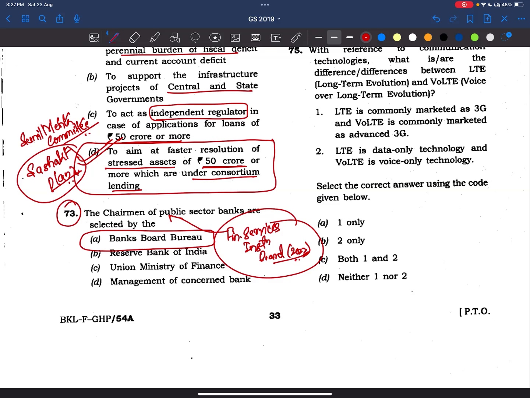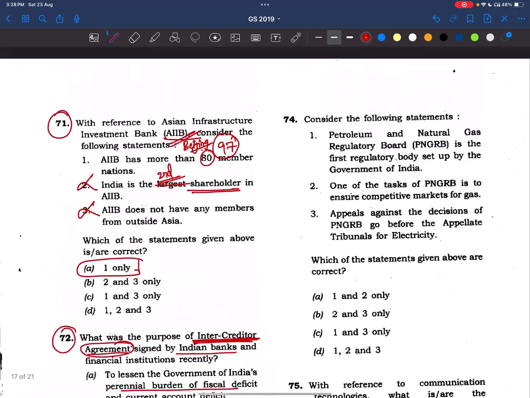Now, we have to read about this as well. Some basic things we'll try to read about it. Now, see, Reserve Bank of India, Ministry of Finance, management of concerned banks. If we keep these two aside, Reserve Bank of India is very important, and this Financial Services Institutions Bureau is also very important. Now, coming to the 74th question.